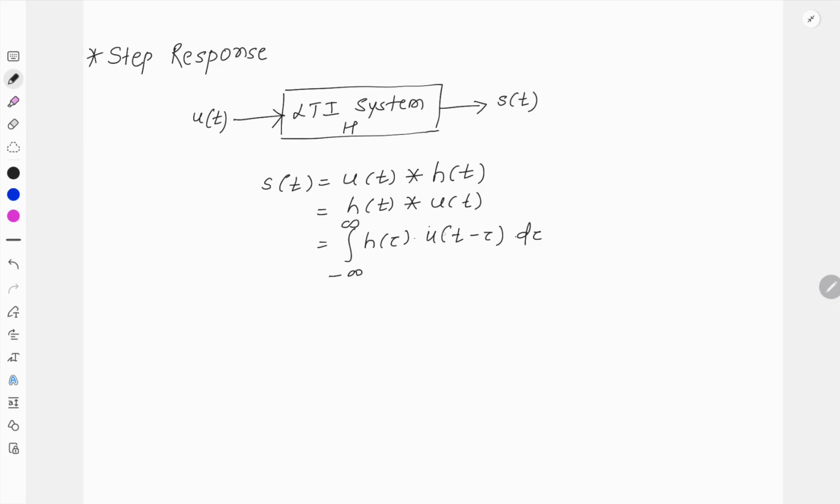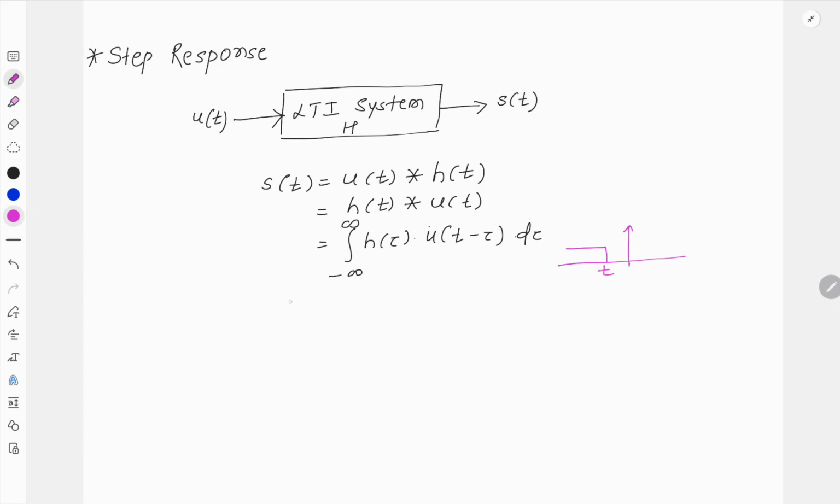Now here the unit step function is folded and shifted by amount t. Therefore, if we find the exact position of this u of t, it is folded onto the negative axis and then shifted by plus t, so it will be shifted in the negative direction by amount t.